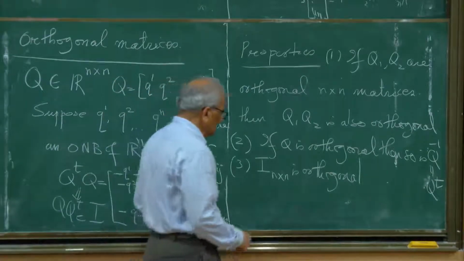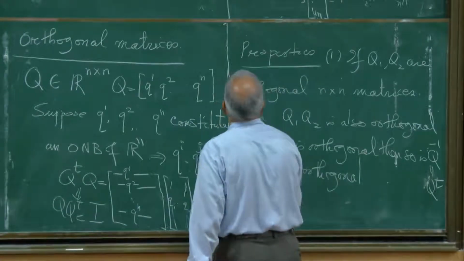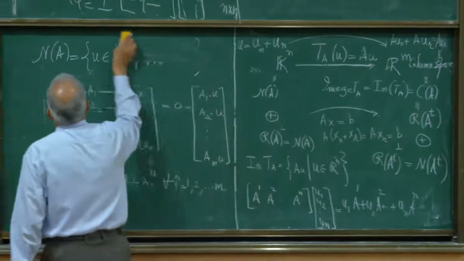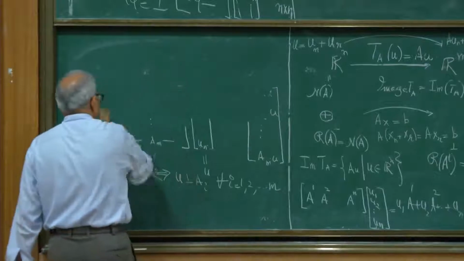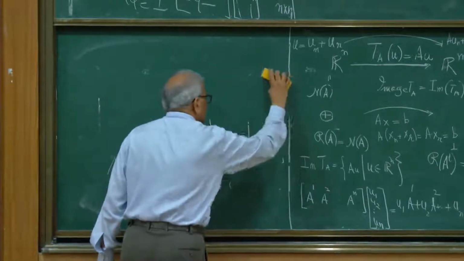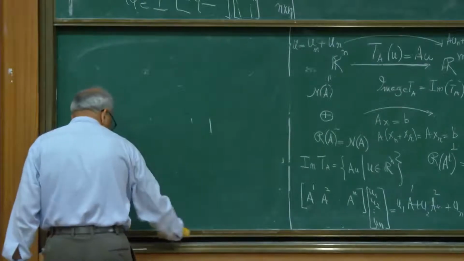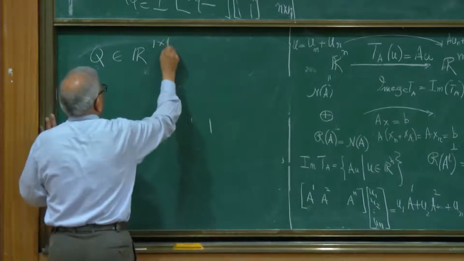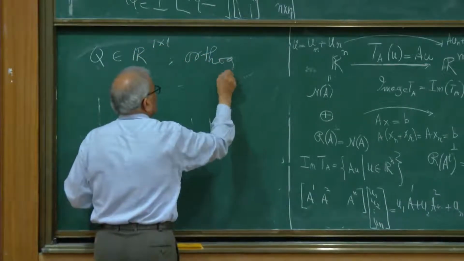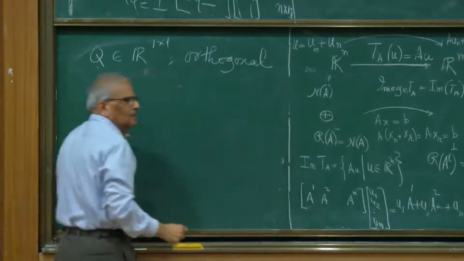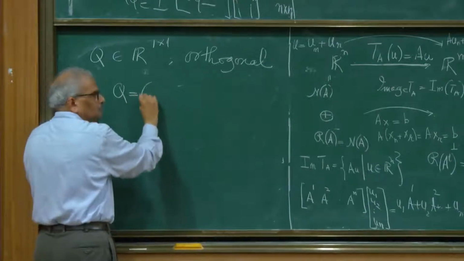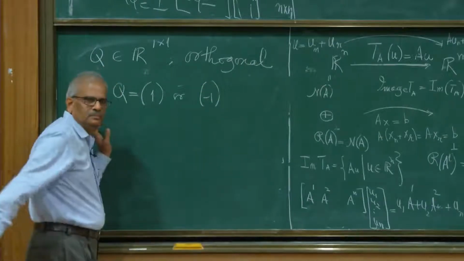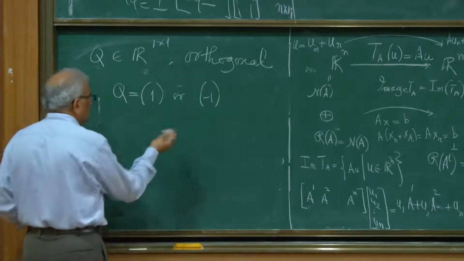So how do we understand these orthogonal matrices better? What is their structure? Let's look at the one by one orthogonal matrix, which is very easy, right? What are the one by one orthogonal matrices? If Q is one by one and orthogonal, what is Q? Plus 1 or minus 1. There are two possibilities. So it's not very interesting.